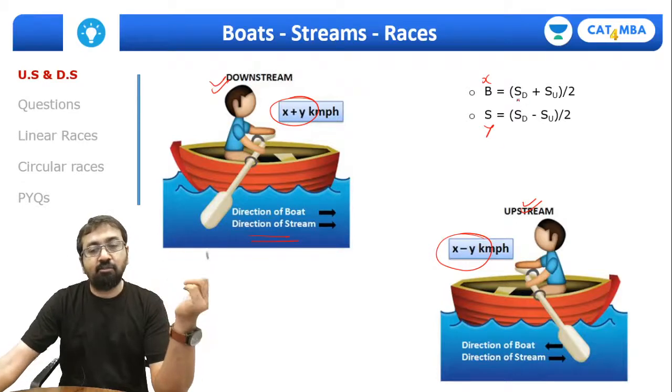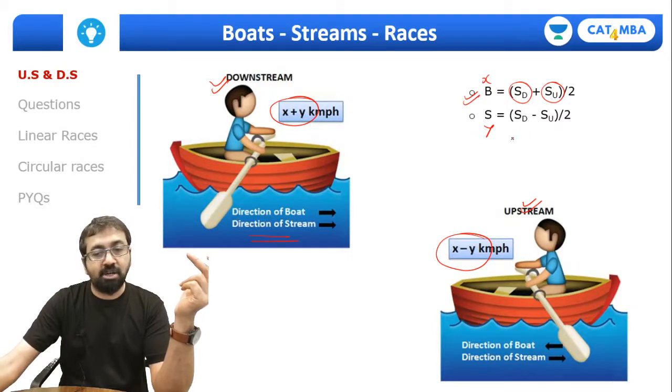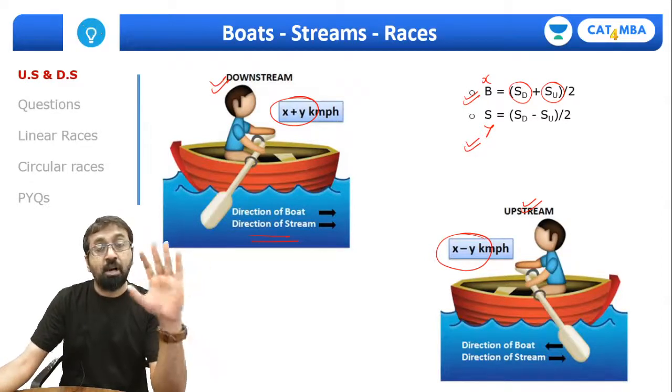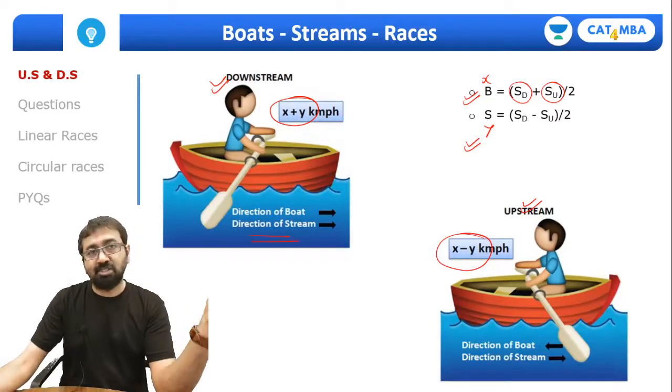Right, now same way, if you are given speed downstream and upstream, then you can use this formula to find out speed of the boat, and downstream minus upstream divided by 2 will get you the speed of the river. So this is what you need to know, apart from the other normal time, speed, distance concepts, to solve questions based on this.